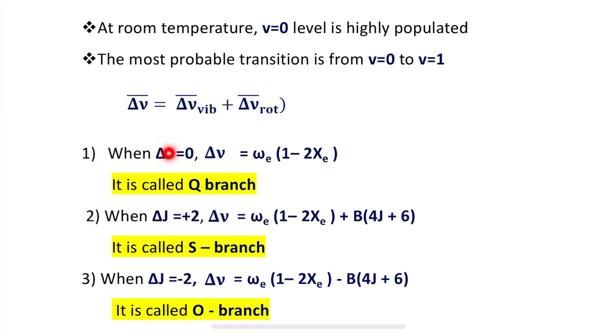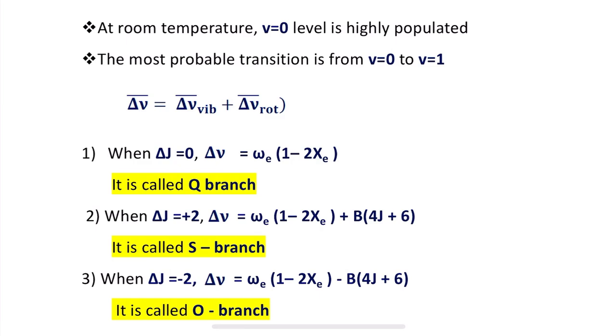When delta J equals 0, then delta nu bar will be equal to omega e into 1 minus 2xe, and it is called Q branch. When delta J equals plus 2, then delta nu bar will be equal to omega e into 1 minus 2xe plus B into 4J plus 6, and it is called S branch.